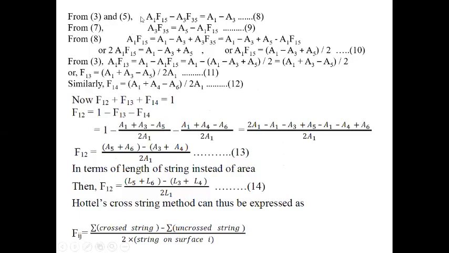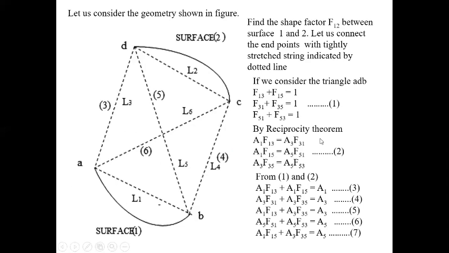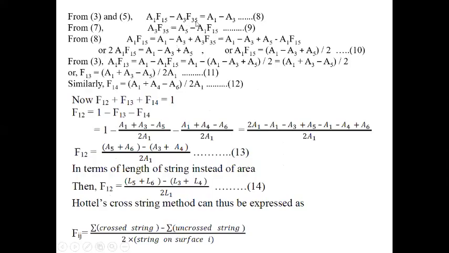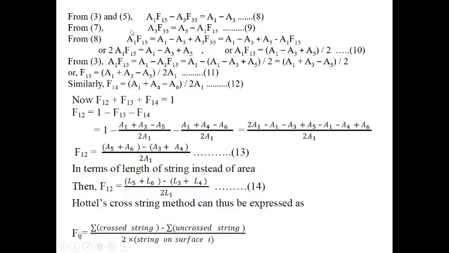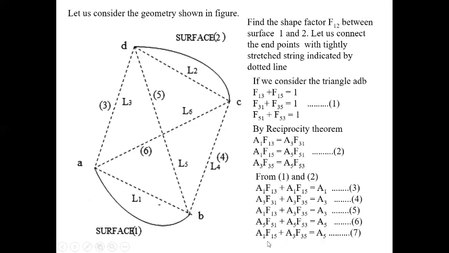Next, from equations 3 and 5, if we subtract 5 from 3, A1 F13 cancels out, and we get A1 F15 minus A3 F35 equals A1 minus A3. And from 7, A3 F35 equals A5 minus A1 F15.